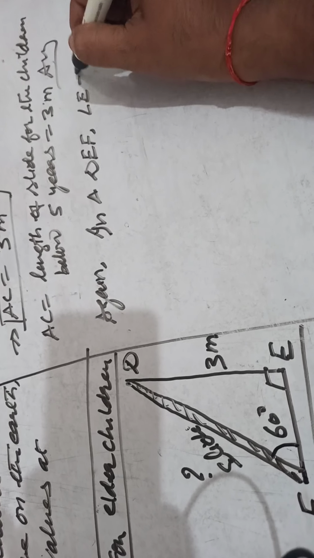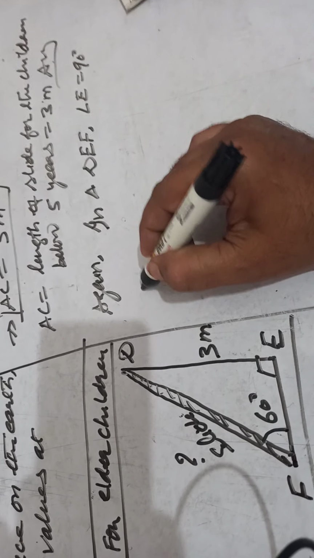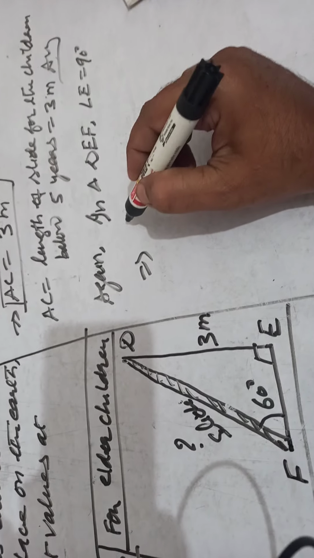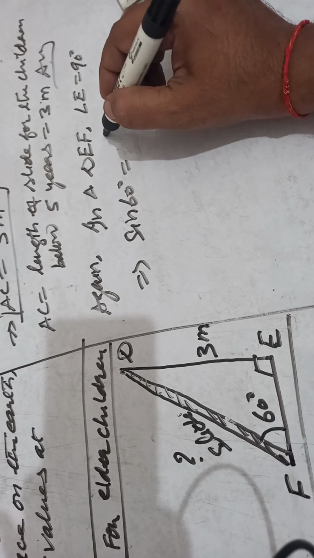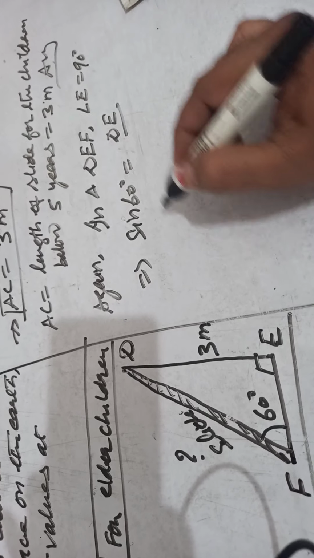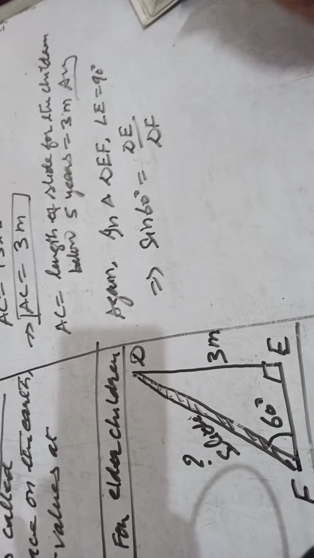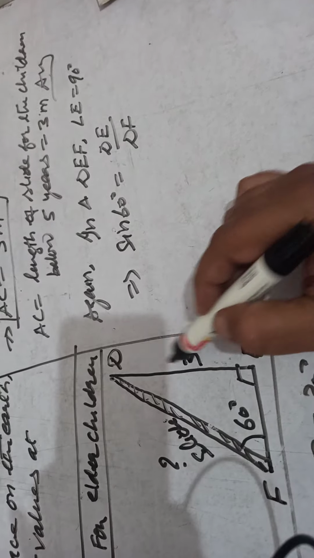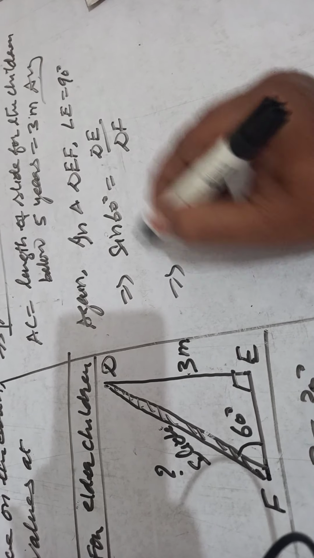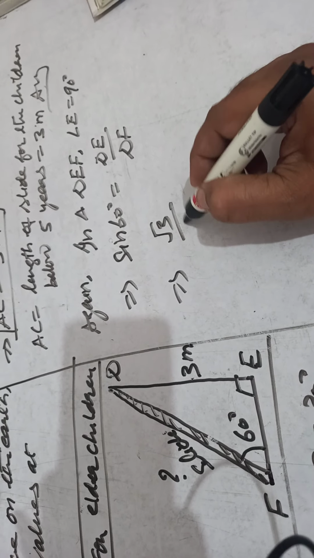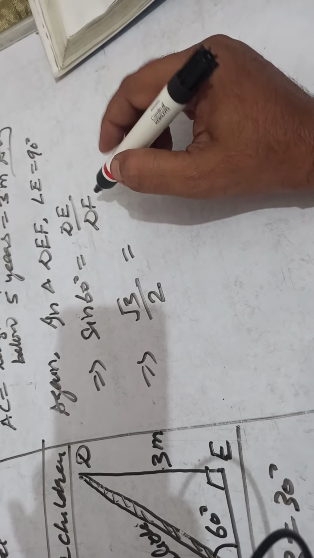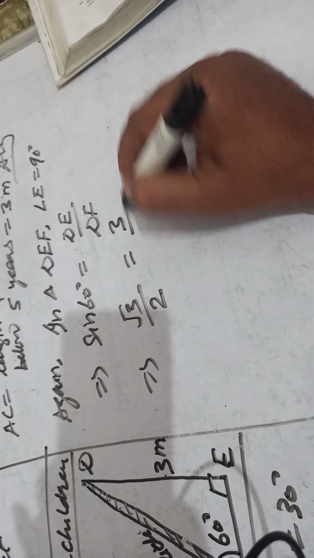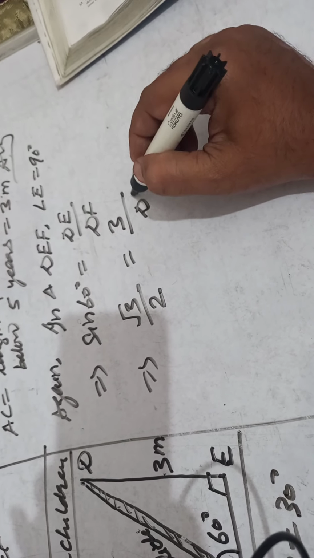angle E equal to 90 degree. Clear? This implies that, see here again the same thing, sine 60 degree equal to perpendicular upon hypotenuse, that is DE upon DF. Okay, that is sine 60 degree equal to perpendicular upon hypotenuse. This implies that sine 60 degree equal to root 3 by 2. Okay, children, that is equal to DE, given to be 3 meter, upon DF, which is required.